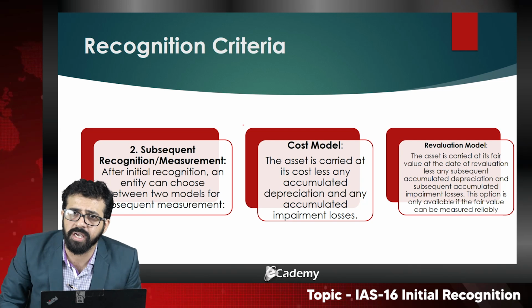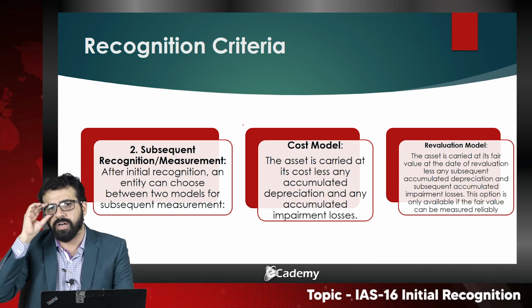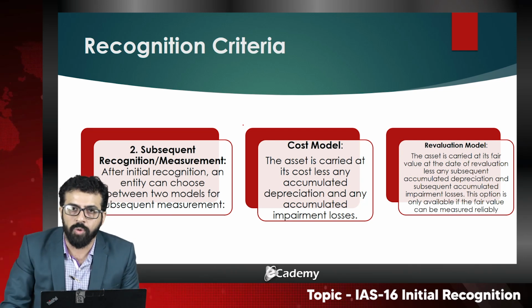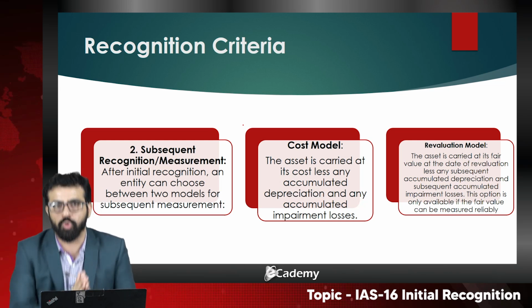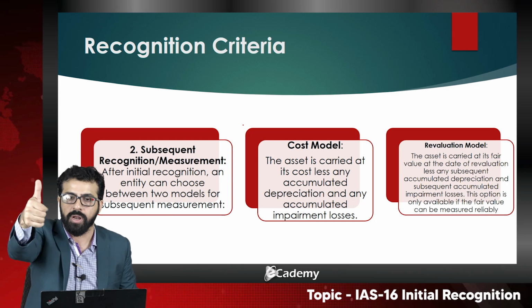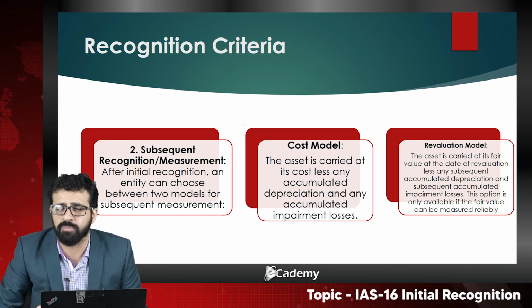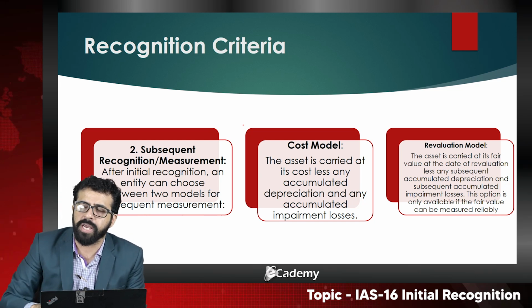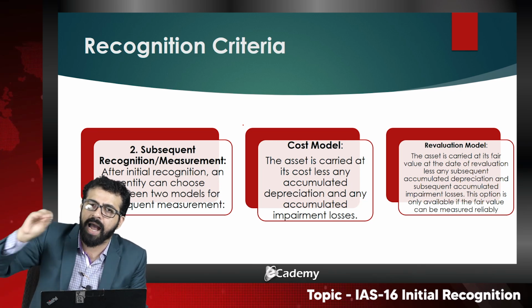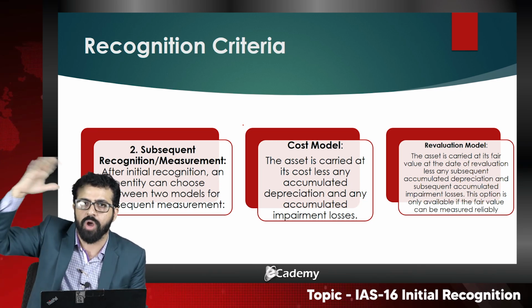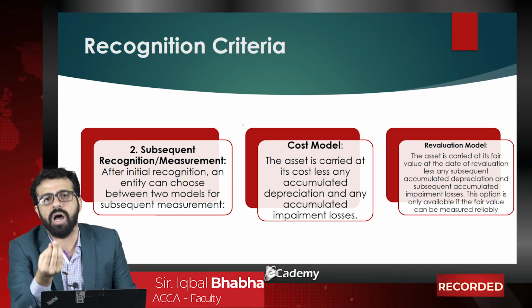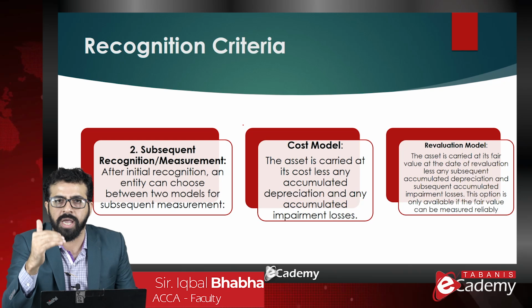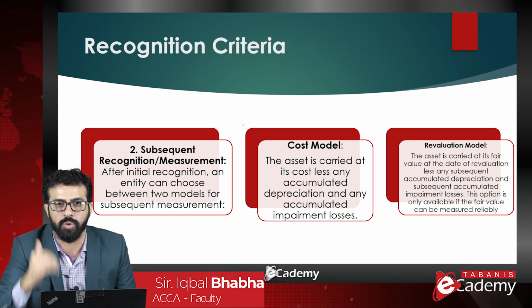So after the initial recognition, students, the subsequent recognition takes place, and the subsequent recognition opens up two choices to the company. Number one is the cost model, number two is the revaluation model. The cost model means keeping the cost as it is in the register, as you have originally recorded. The formula would be: cost minus accumulated depreciation equals carrying value.